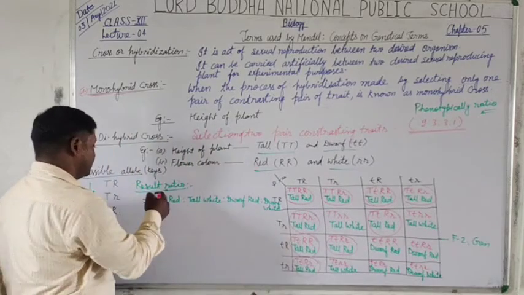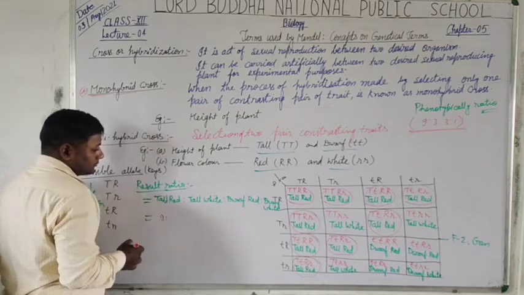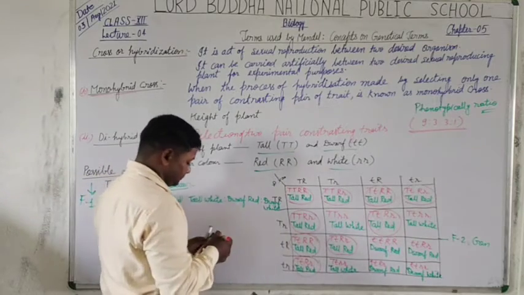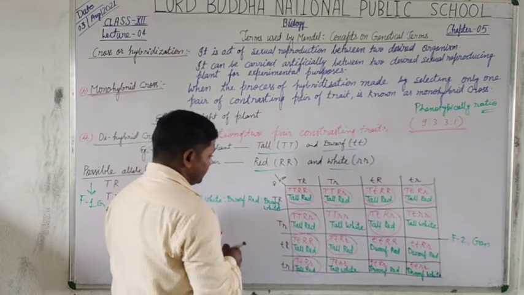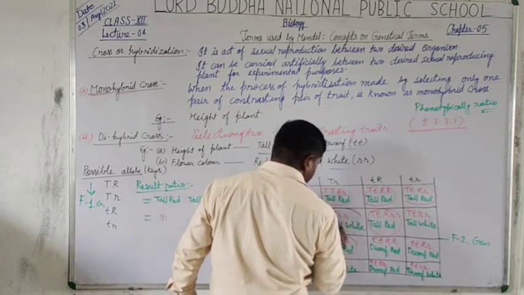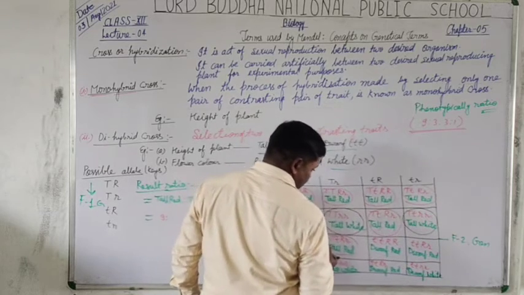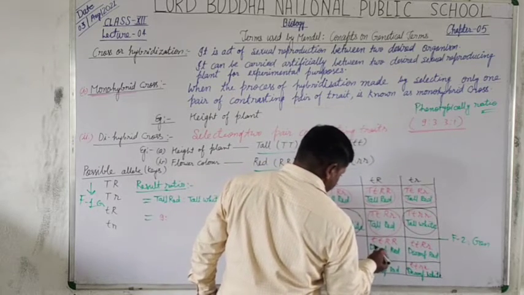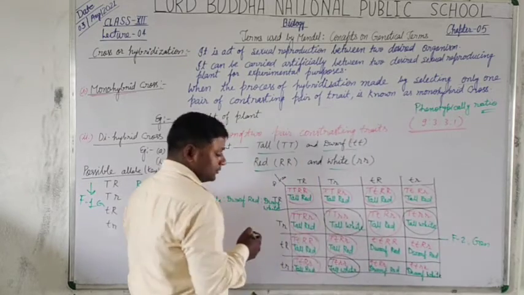So here I write 9 ratio. Now tall white: 1, 2, and this is the tall white 3.